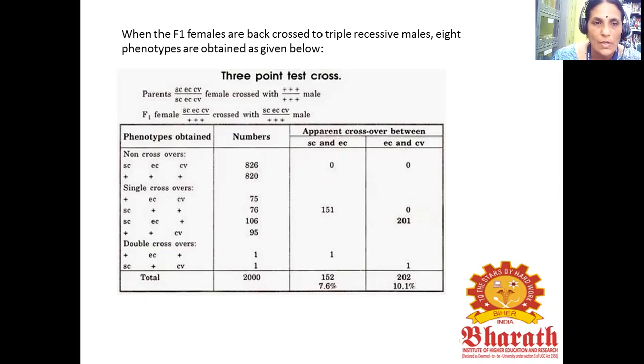So the 3-point test cross: the parent female is crossed with the male, and then the F1 is crossed with females. Say this.